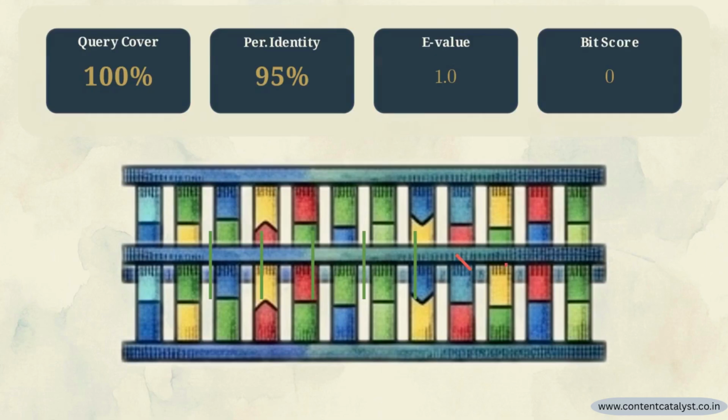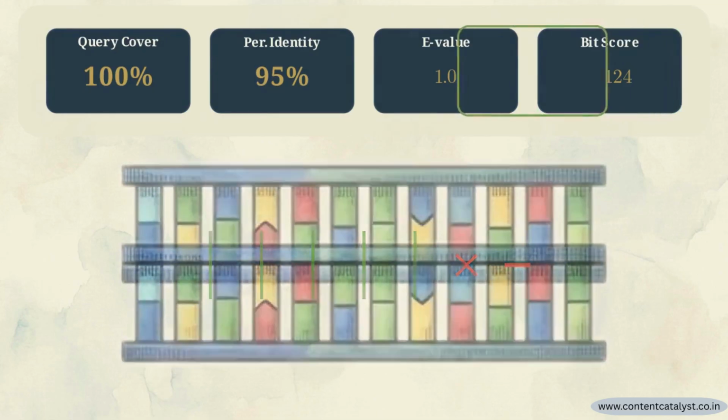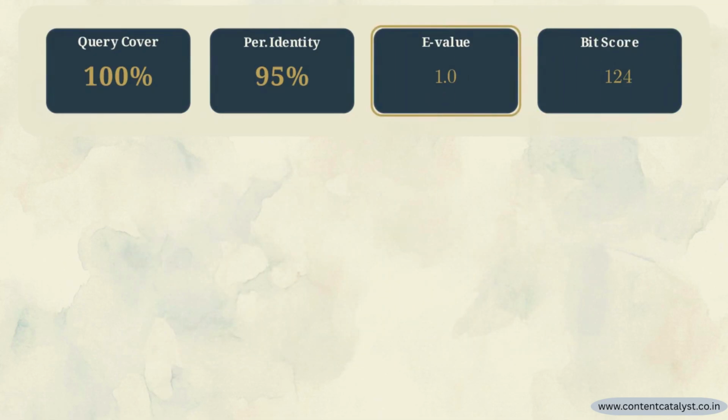The baseline alignment process scores the literal physical match between your query and the database sequence, rigorously accounting for genetic mismatches and physical gaps. This generates the bit score. This metric represents the absolute mathematical strength of the match, factoring in the length of the alignment against the penalties incurred by any gaps.